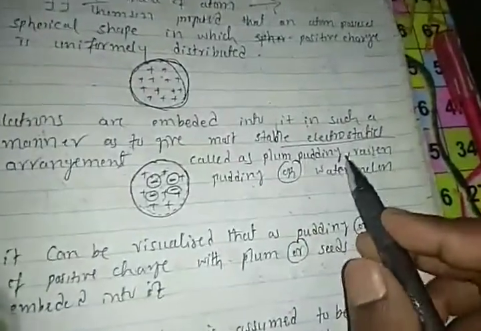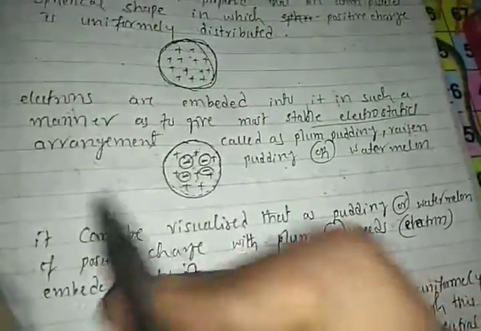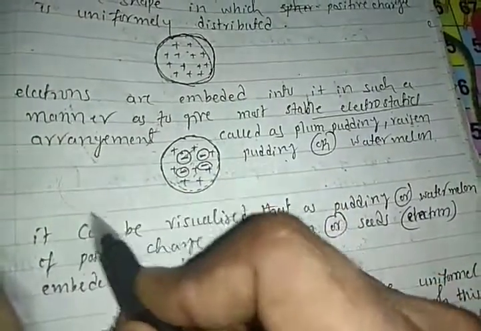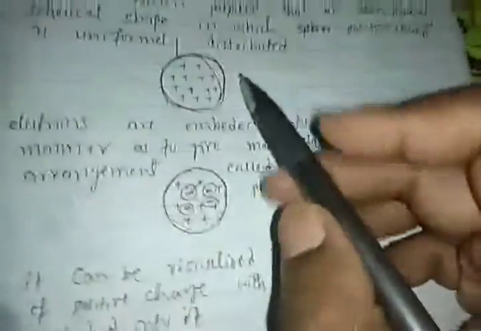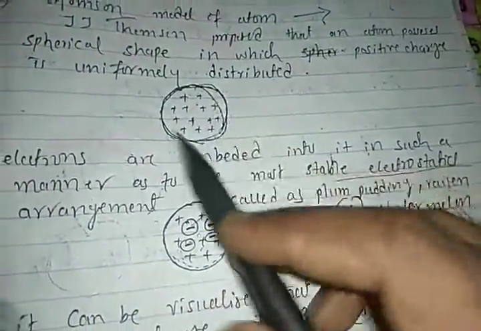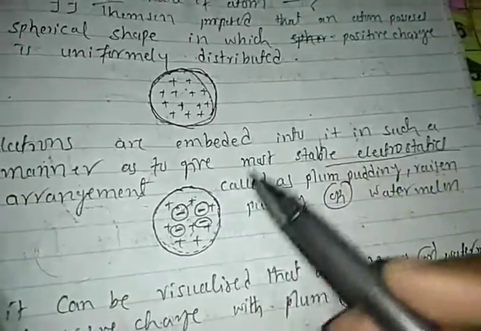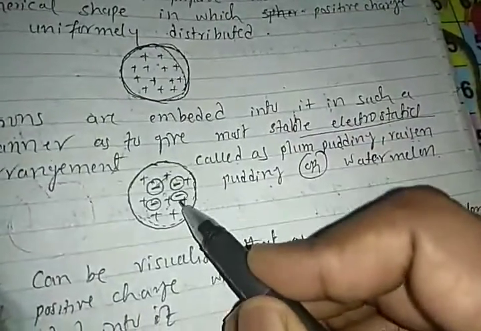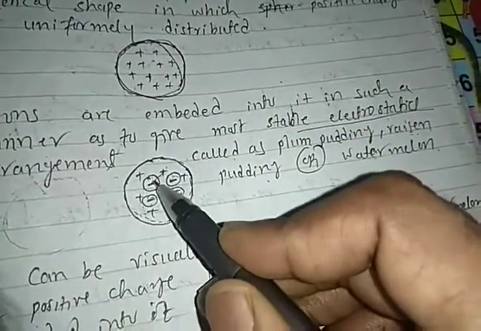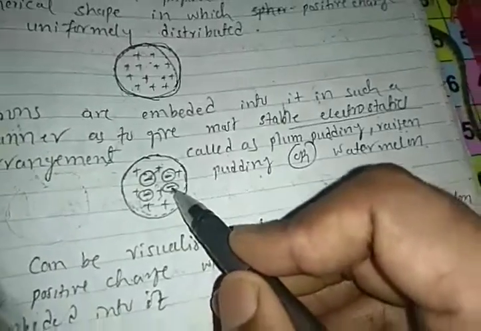It looks like the plum, in which the red portion is there when you cut the plum. Watermelon: when you cut the watermelon, the red portion inside is considered as the protons. And the black seeds, just put in, are considered as electrons.